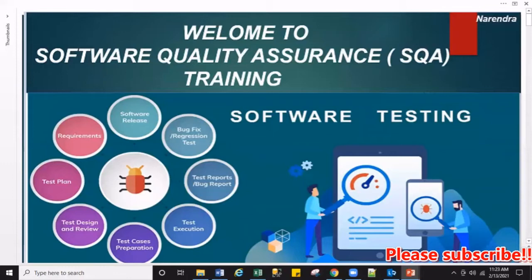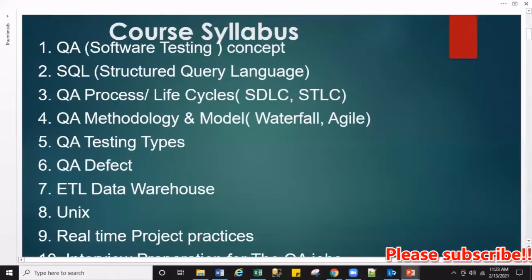My name is Narendra Chaudhary, and I hope you remember we have discussed the course syllabus, the courses you are going to learn in order to become a very good QA engineer. Out of that syllabus, we have completed in the beginning the QA concept, that is software testing concepts. In the first session of the training, we discussed what software testing means.